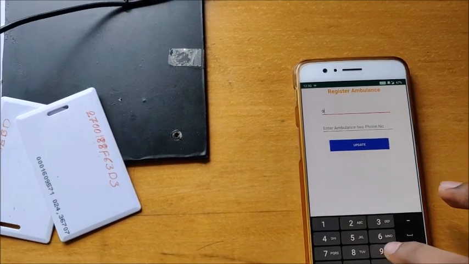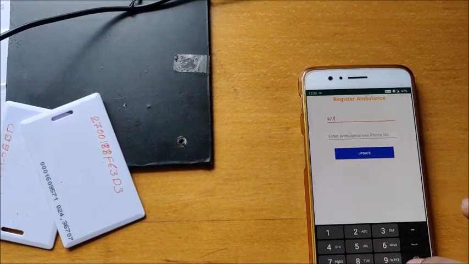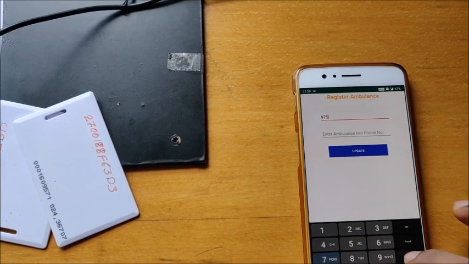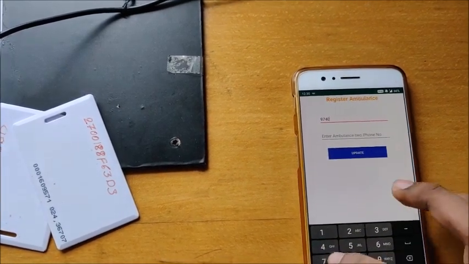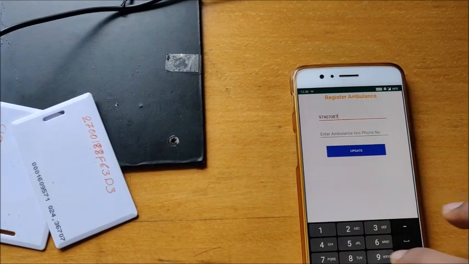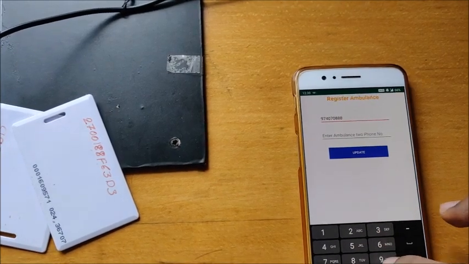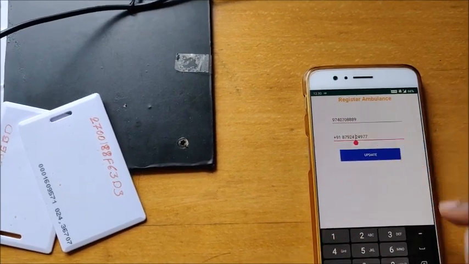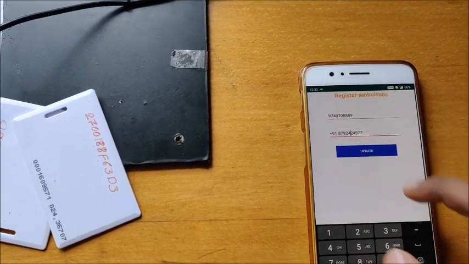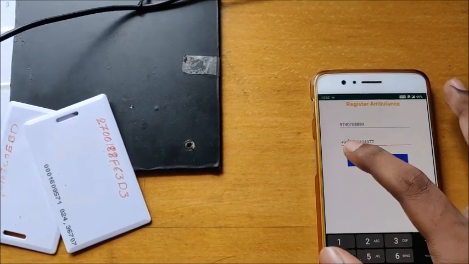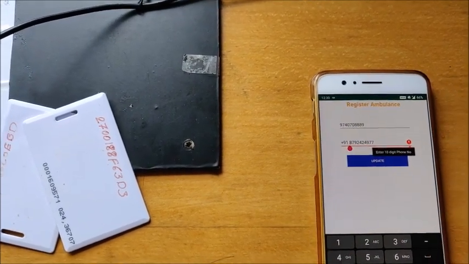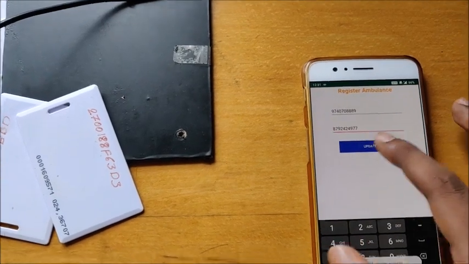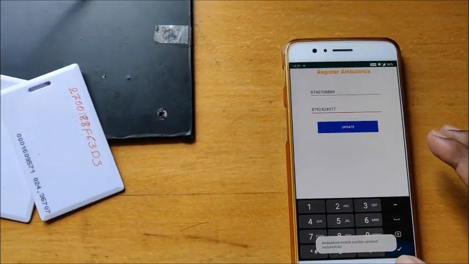So I'll just register mine and one of my friends. And this is my project partner Prajwal's as well. So yeah, it has been successfully registered.